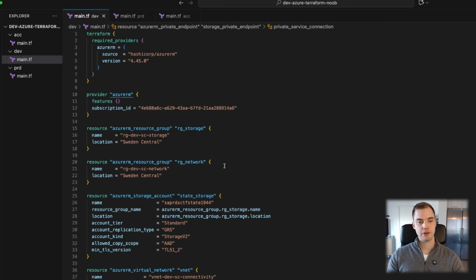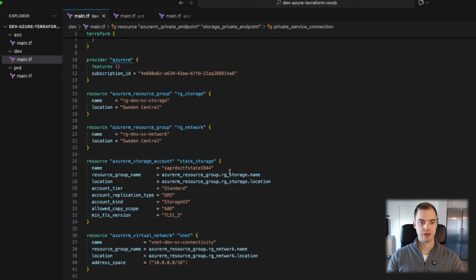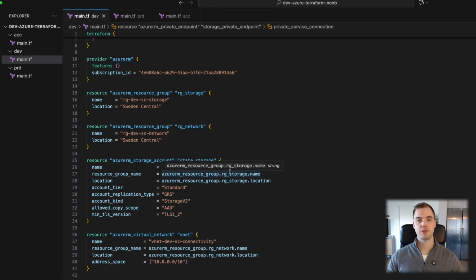Okay, but now I would like to take this code base and show you how we can transform it and essentially turn it into intermediate or mid-level Terraform and just give it a polish and upgrade.